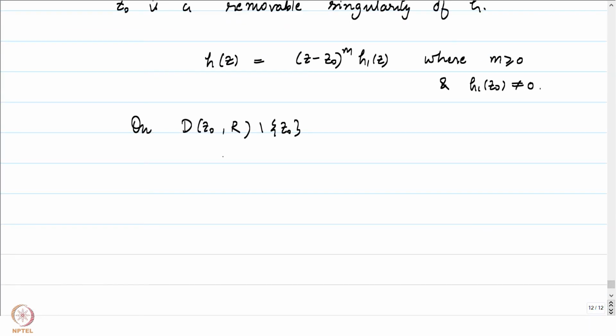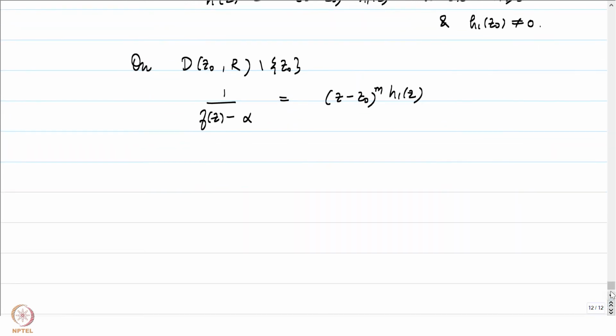We have 1 by f of z minus alpha, which is written as (z minus z0) to the power m times h1 of z, and therefore f of z is going to be equal to 1 by h1 of z, which is a holomorphic function because it doesn't vanish. We may assume that h1 of z is not equal to 0.